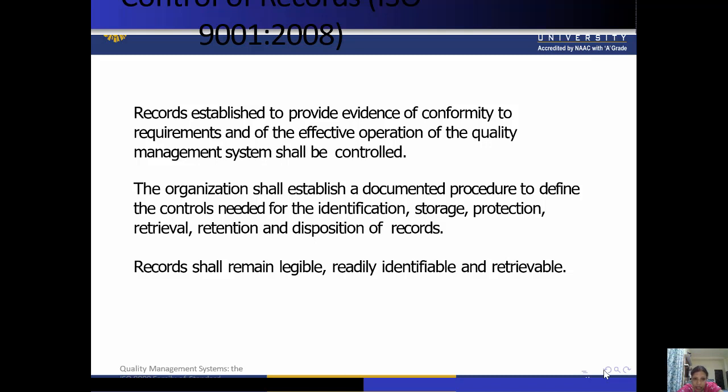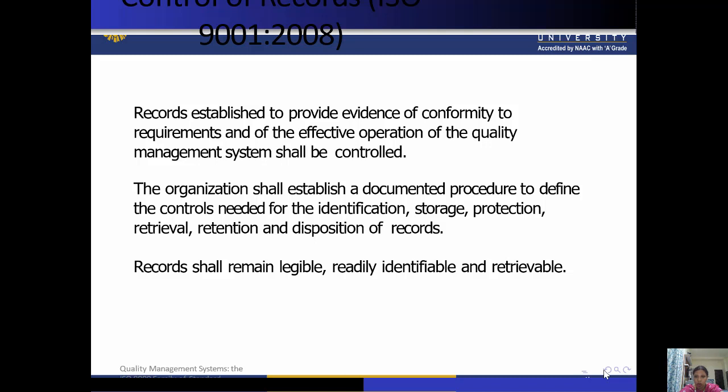The organization shall establish a documented procedure to define the controls needed for the identification, storage, protection, retrieval, retention, and disposition of records. Records shall remain legible, readily identifiable, and retrievable.